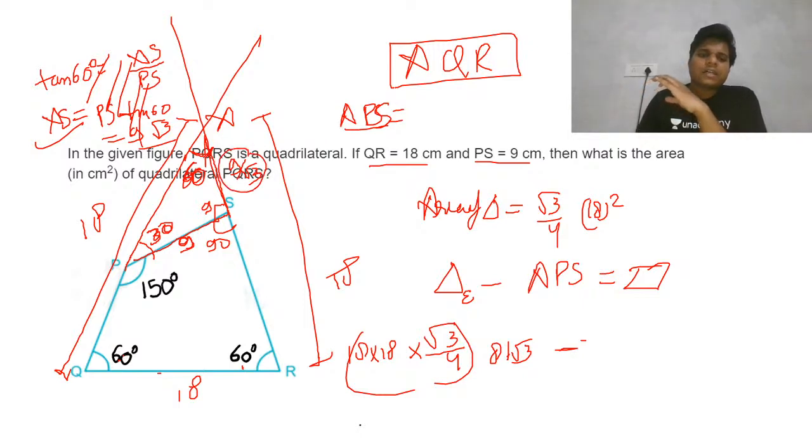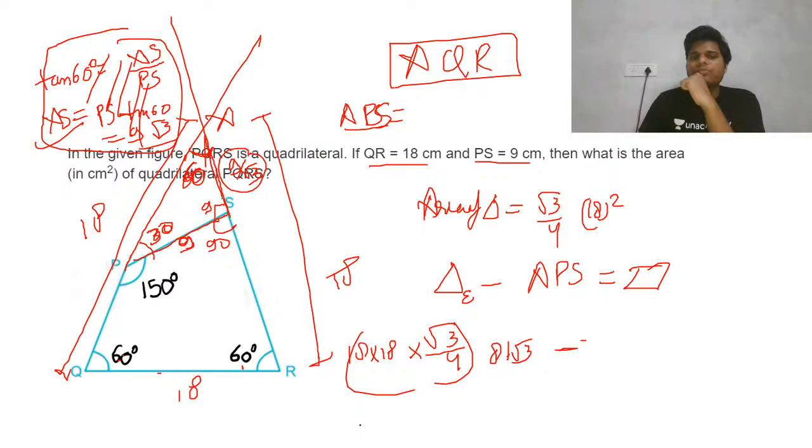You must know how I am finding this. I am not using a formula, because you must know how I directly write 9 by root 3. In front of 60, when you are using tan theta, this is 9, so in front of 30 it will be lower than 9. So that will be 9 by root 3.